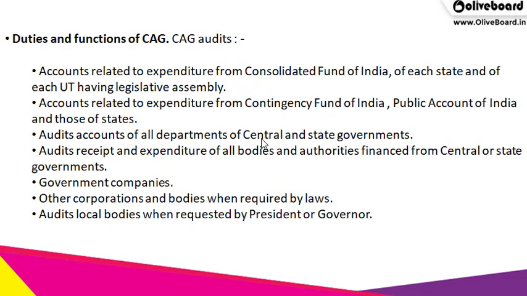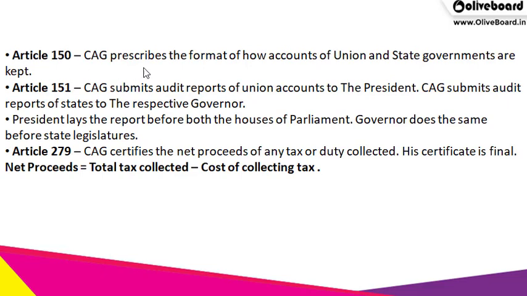So if you get selected as an assistant audit officer, what you will do is go on field to audit these departments, audit the ministries, audit the local bodies, audit the PSUs, right? Audit receipts and expenditure of all the bodies and authorities financed from central or state government, then government companies, other corporations and local bodies.